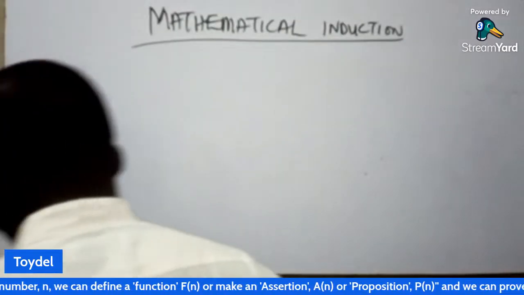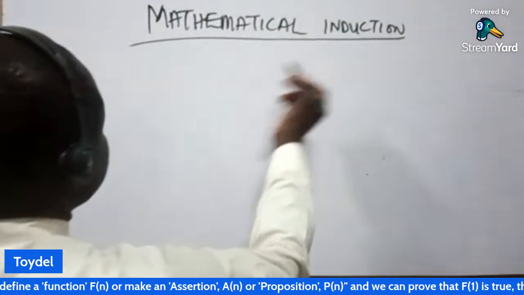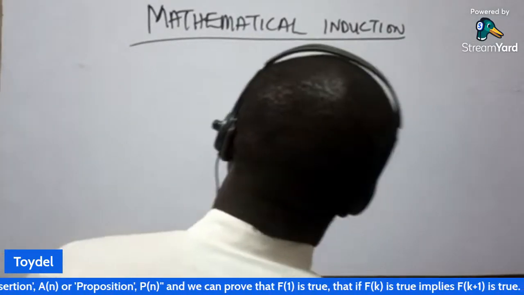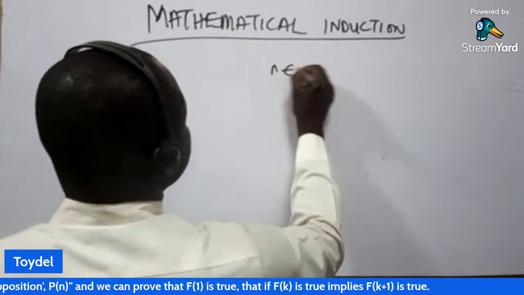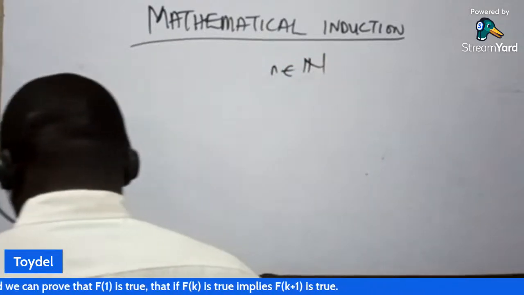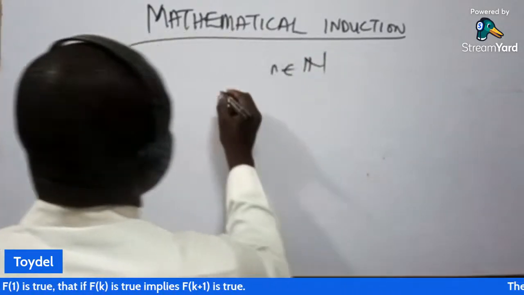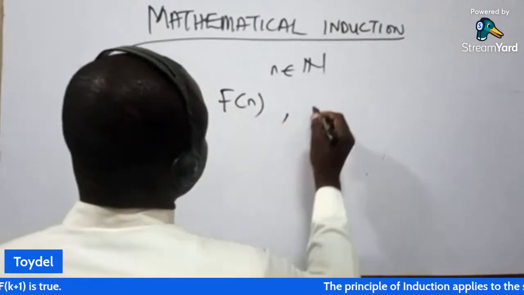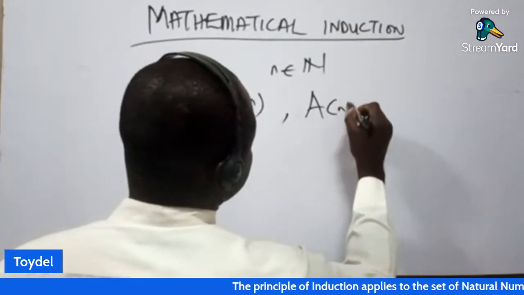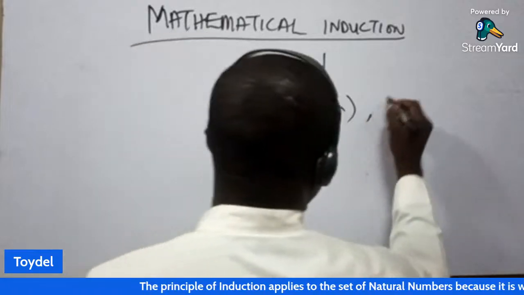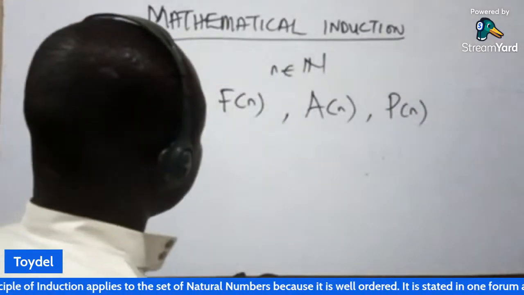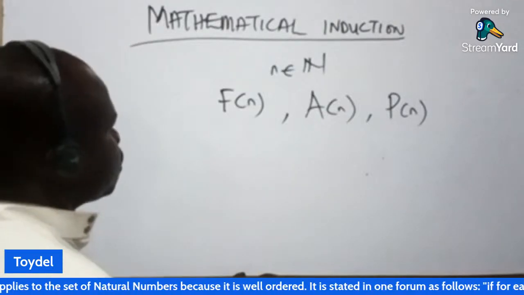If we want to discuss mathematical induction, we can take any number n from the set of natural numbers and define a function on that number, or we can say an assertion, or a proposition on that number. Then what do we do in mathematical induction?